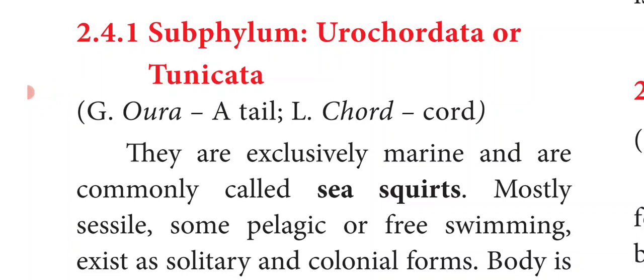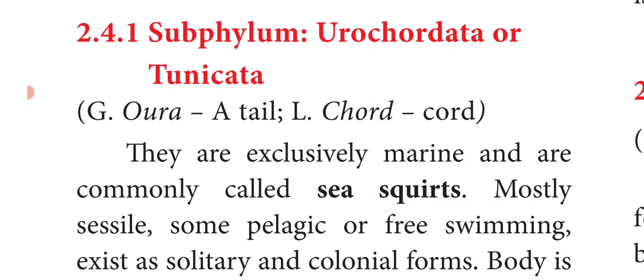So phylum Chordata is classified into three subphyla. They are Urochordata, Cephalochordata and Vertebrata. So phylum Chordata is divided into subphylum Urochordata, subphylum Cephalochordata and subphylum Vertebrata.